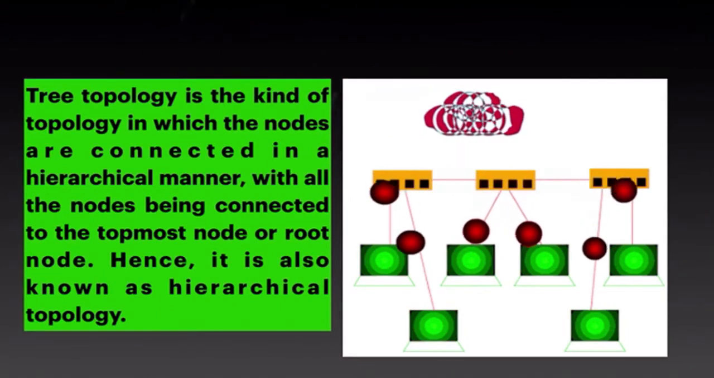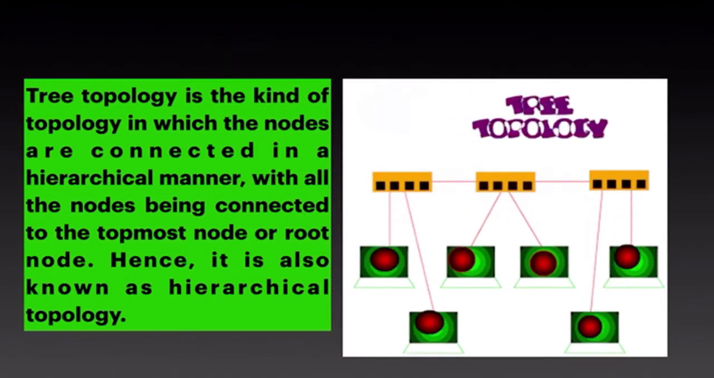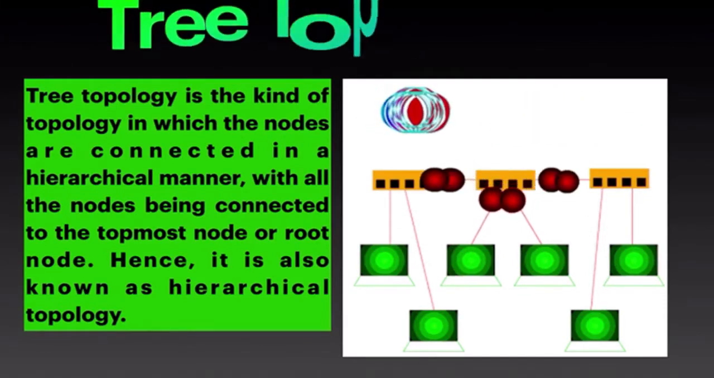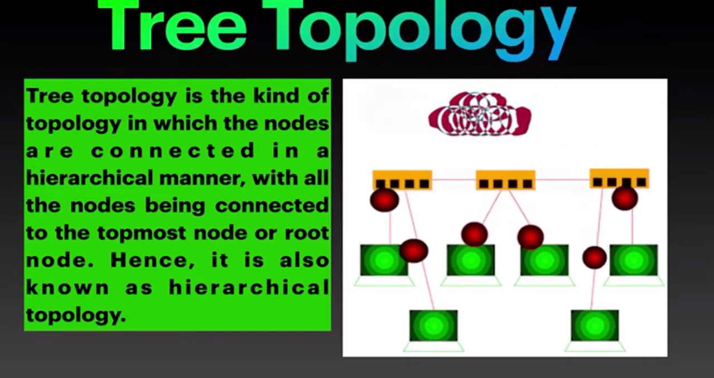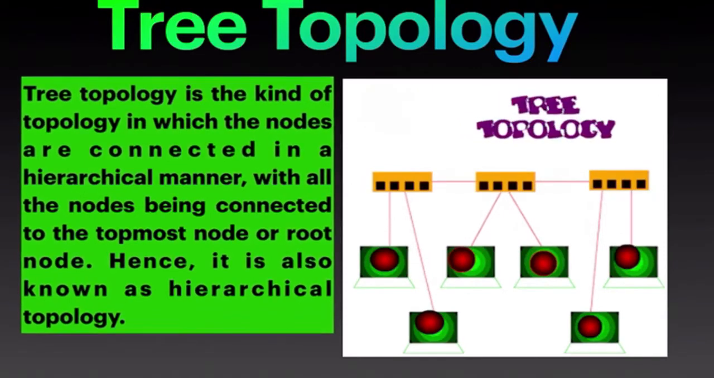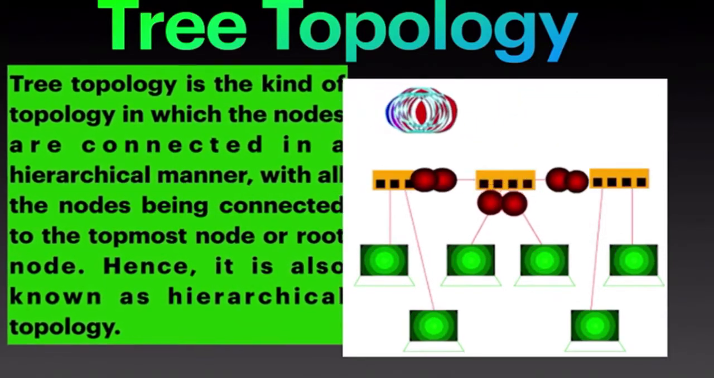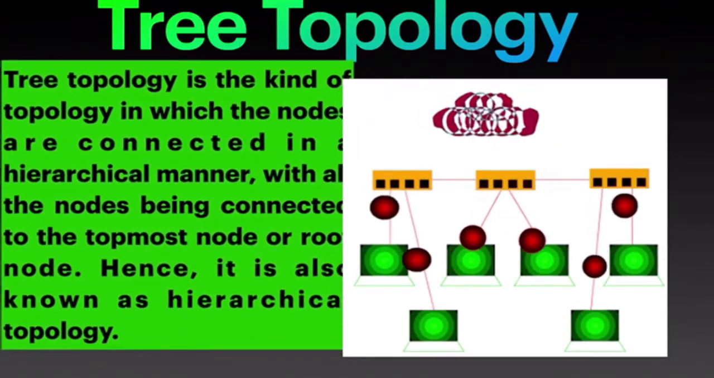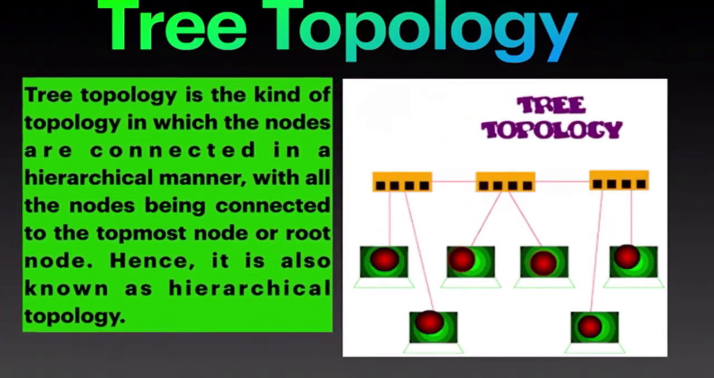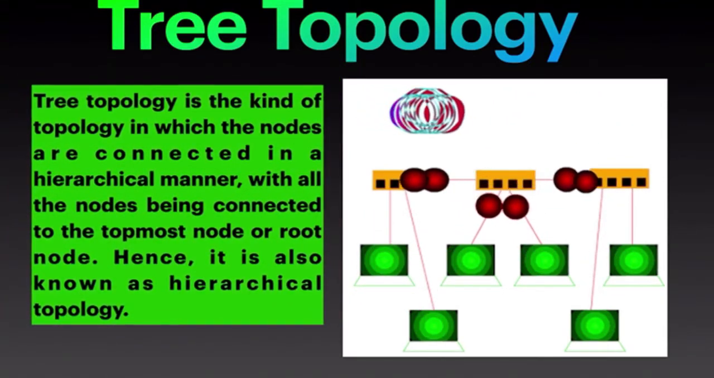Let me tell you about tree topology. Tree topology is a kind of topology in which all the nodes are connected in a hierarchical manner, with all the nodes being connected to the topmost node. Hence, it is also known as hierarchical topology. Tree topology has at least 3 levels of hierarchy.